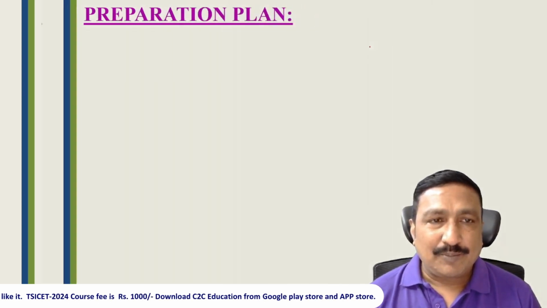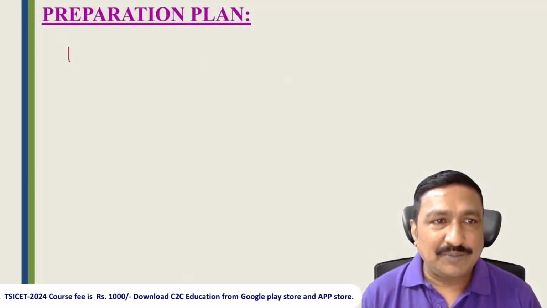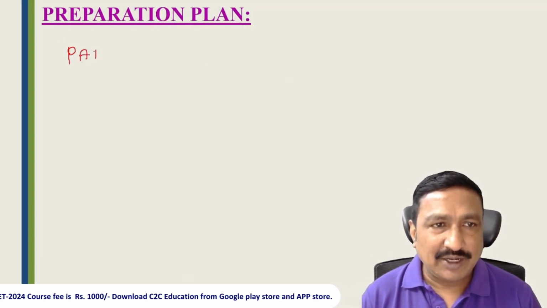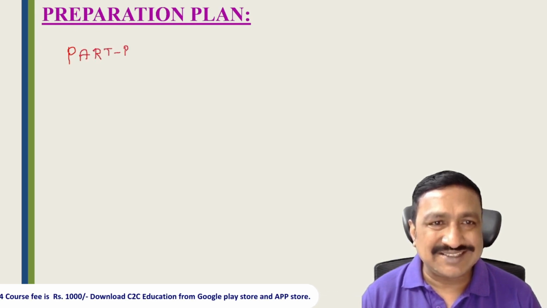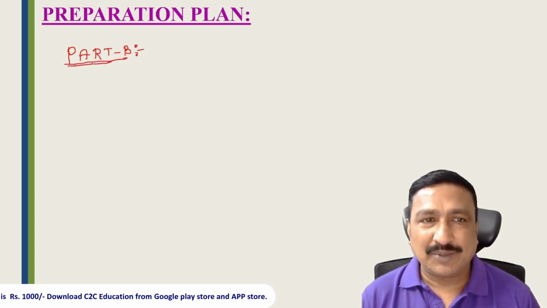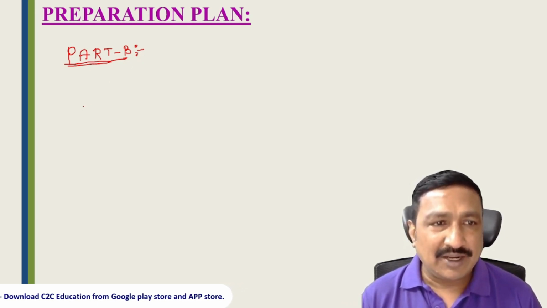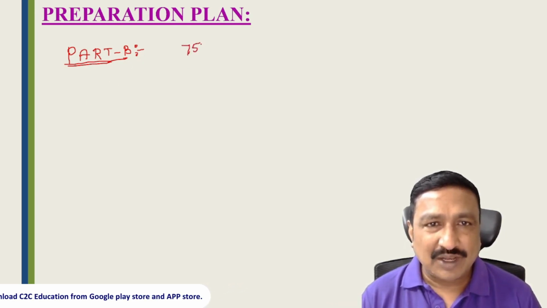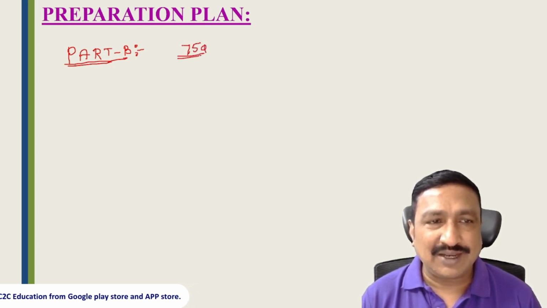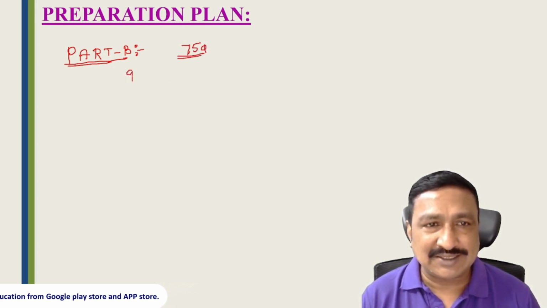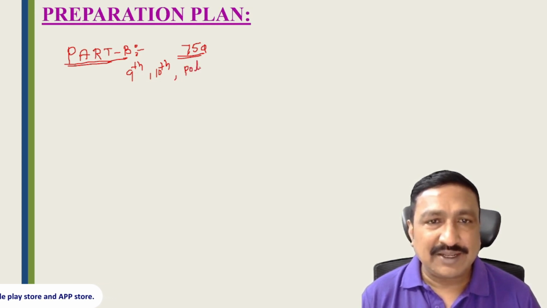Coming to Part B, it's very important. I already told you that Part B is good for some math students and not good for non-math students. But non-math students can also get Part B if they work hard. There are 75 questions. How to prepare for these 75 questions? I am telling you frankly: take the 9th class textbook, the 10th class textbook, and one Polytechnic entrance objective questions guide, and prepare these basics.